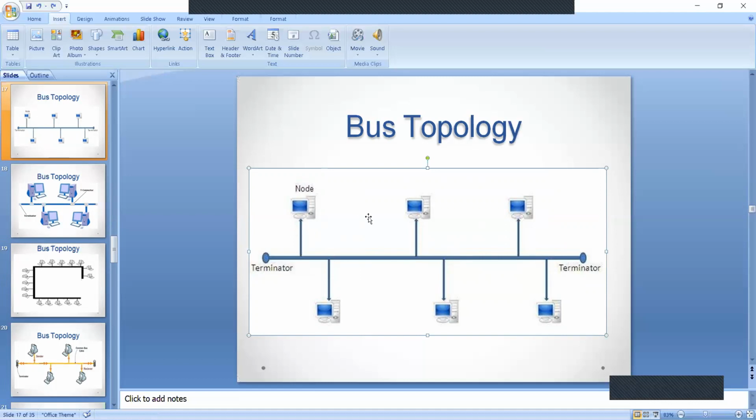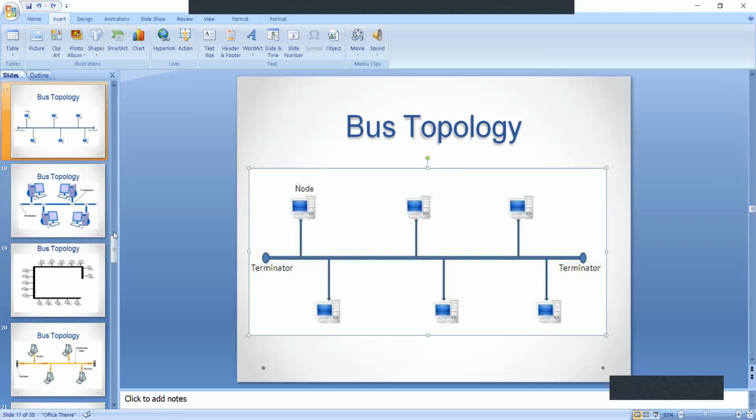Nodes are connected to this bus cable by using this link. The link means the connection between bus cable and node. This one is called drop line. Drop line is nothing but the link between bus cable and node. Now here, where my mouse is pointed, this one is called a tab, where the drop line is connected.